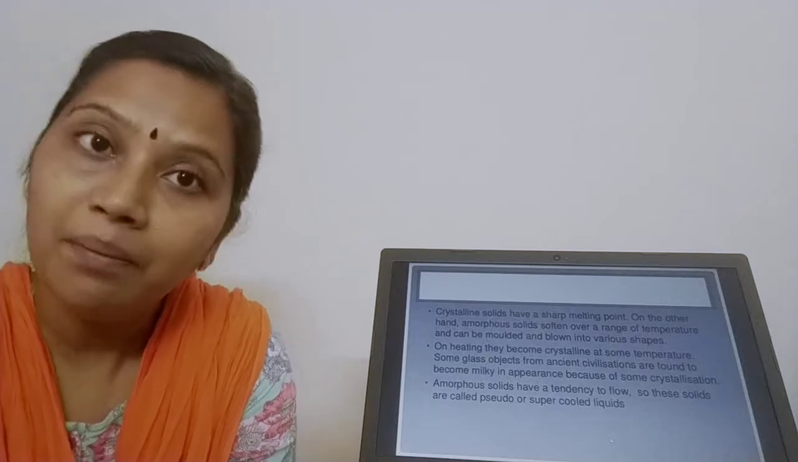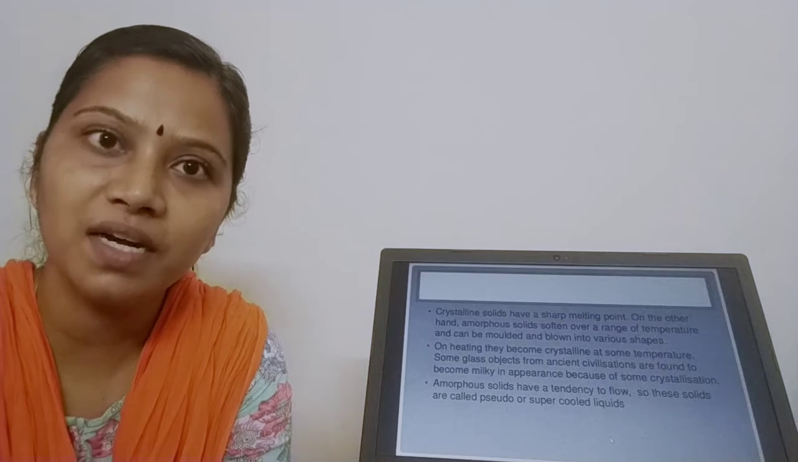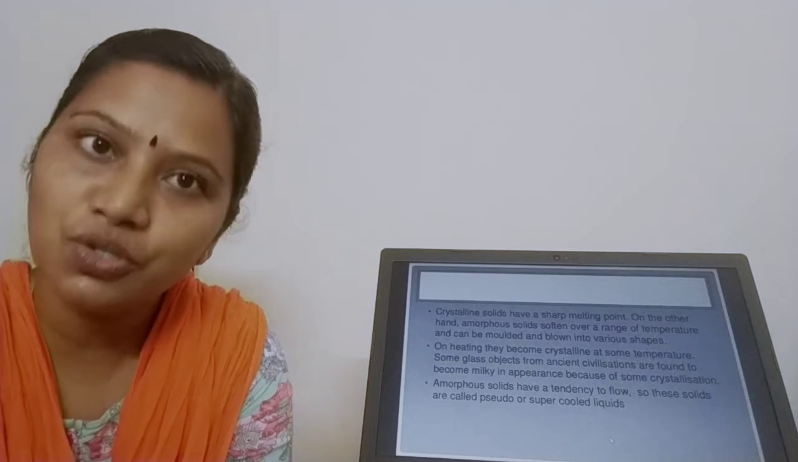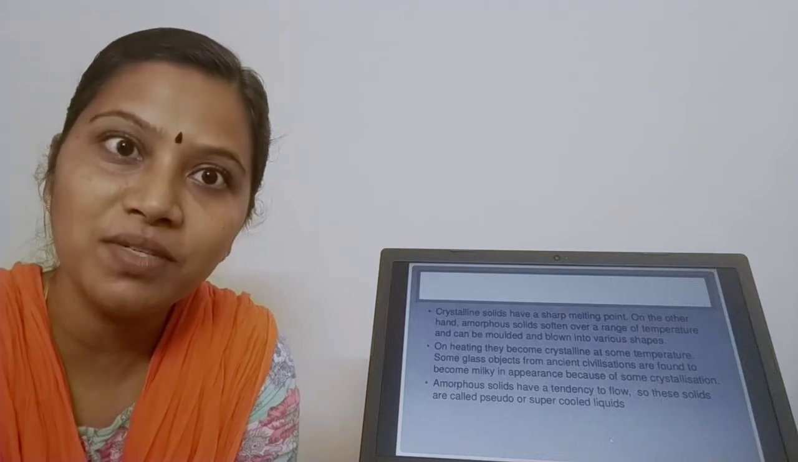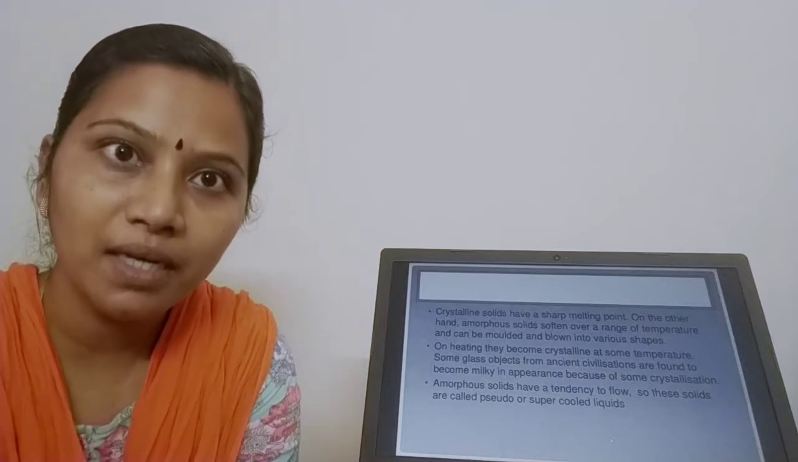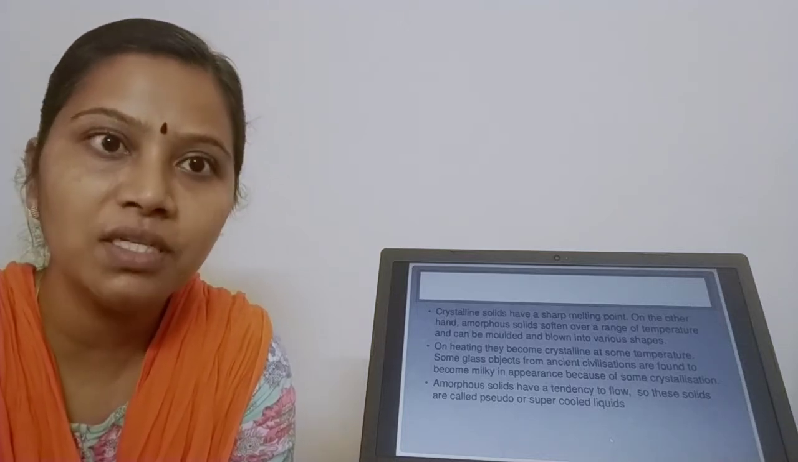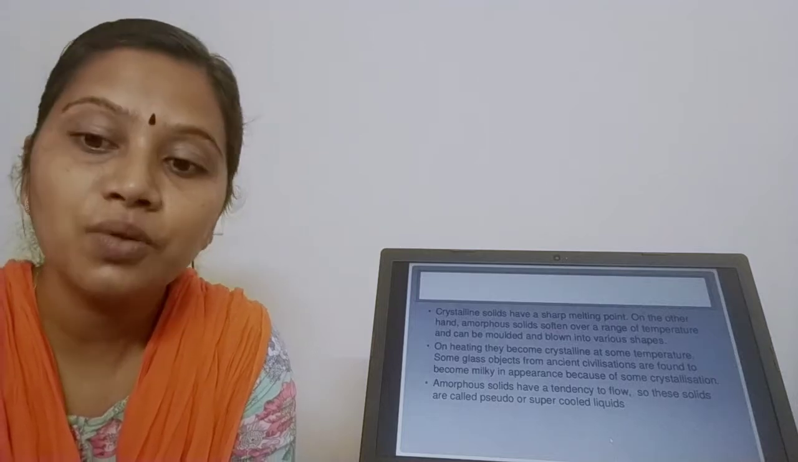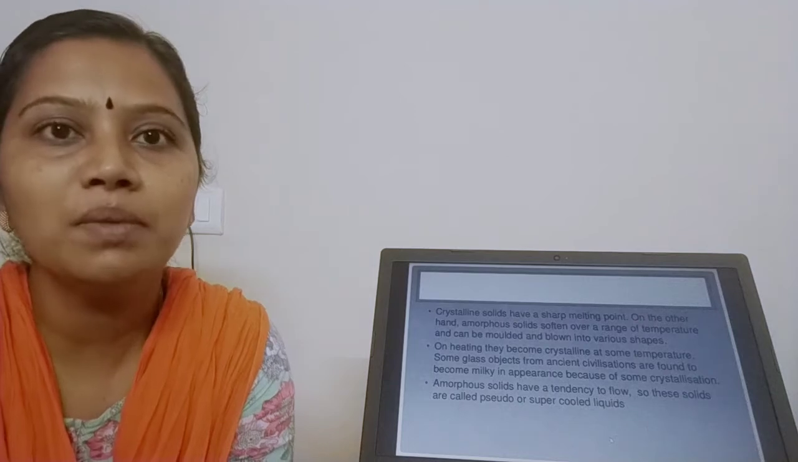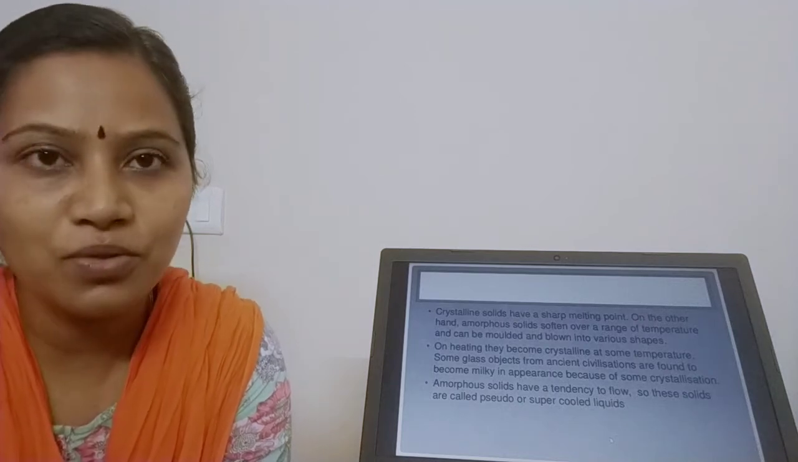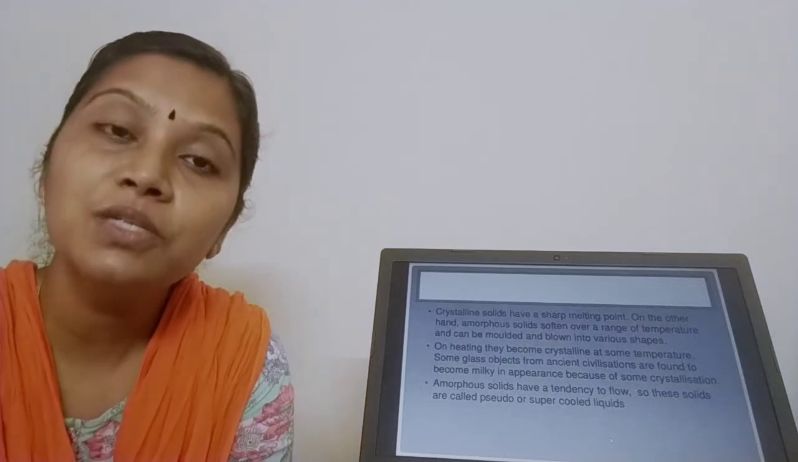But solids should not flow, correct? As per our definition, which we studied in lower sections, solids should not flow. But amorphous solids have a tendency to flow, because over a wide range of temperature they tend to soften. As a result, they have a tendency to flow. So if they flow, how will I call them true solids? They are not true solids. I am going to call them pseudo solids.